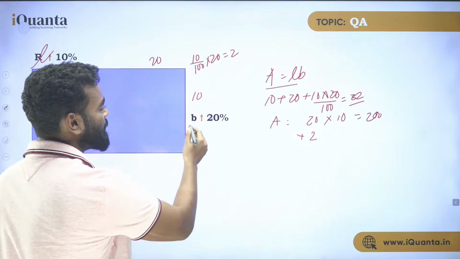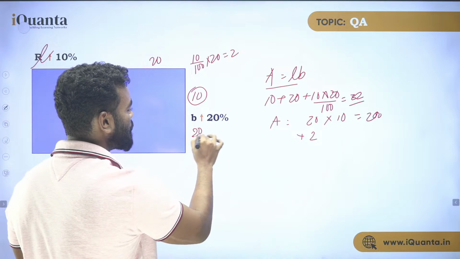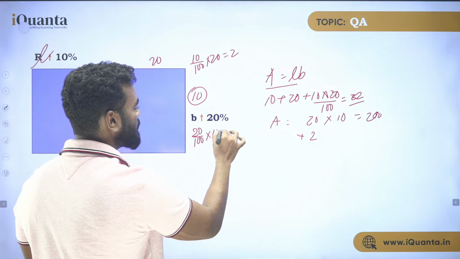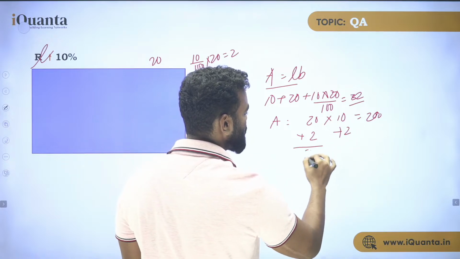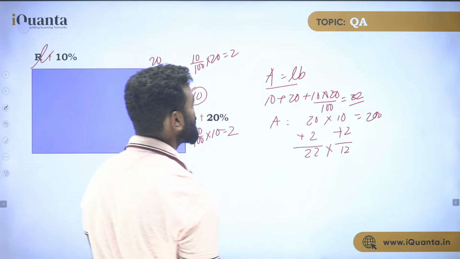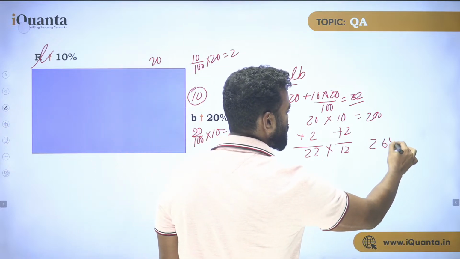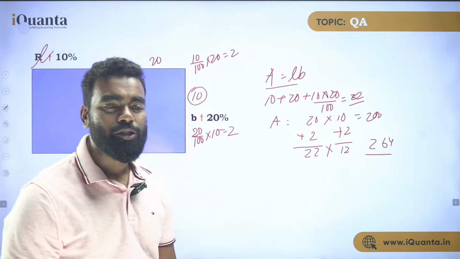And what is the increase in breadth? Breadth is basically 10, increased by 20%. So 20 upon 100 into 10 is nothing but 2. So breadth is increased by 2. So what does it become? That is 22, and this is 12. So 22 into 12 is how much? It is 264, right? So initially my area was 200, now my area is 264.